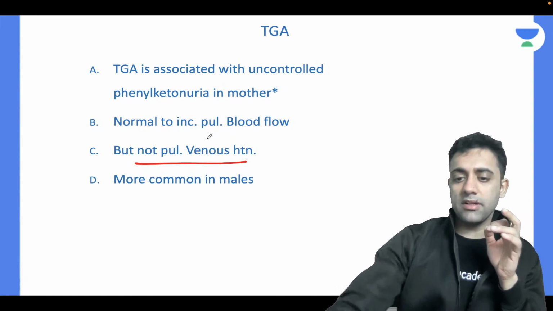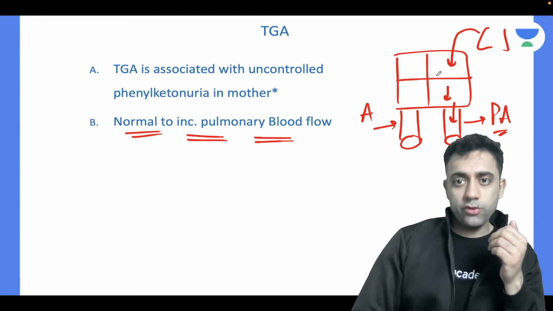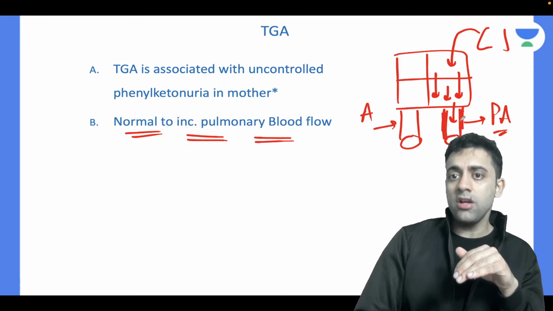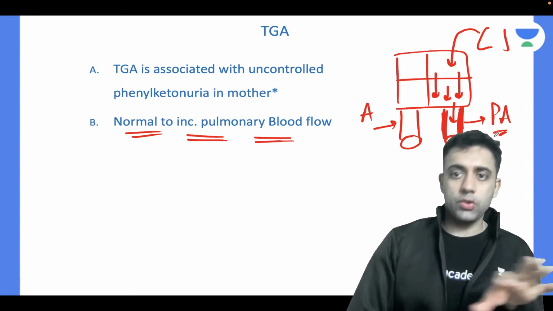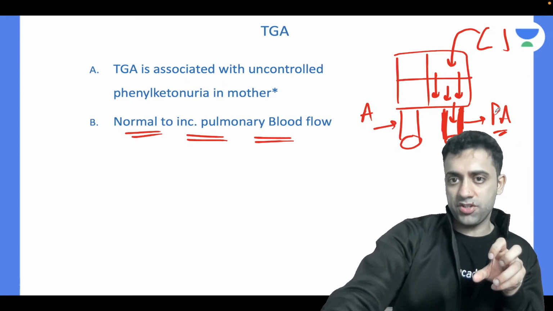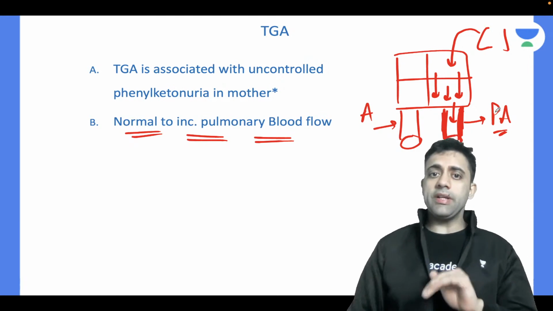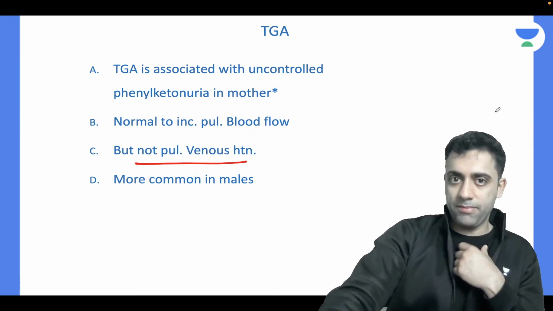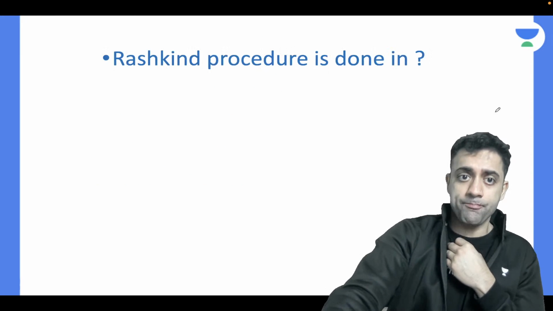Normally, when too much blood goes to one artery, that artery starts to get hypertensive. But in the case of TGA, it doesn't happen. You don't get pulmonary hypertension in TGA. In general, you should know there is normal to increased pulmonary blood flow, but not pulmonary hypertension. And TGA is common in male babies.